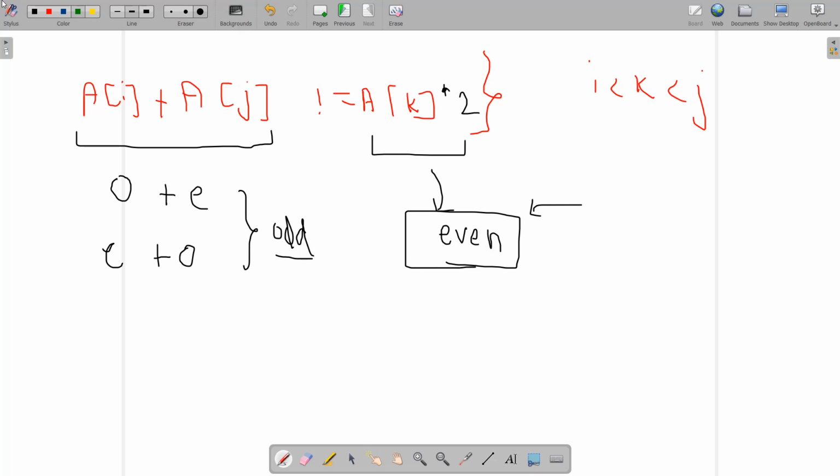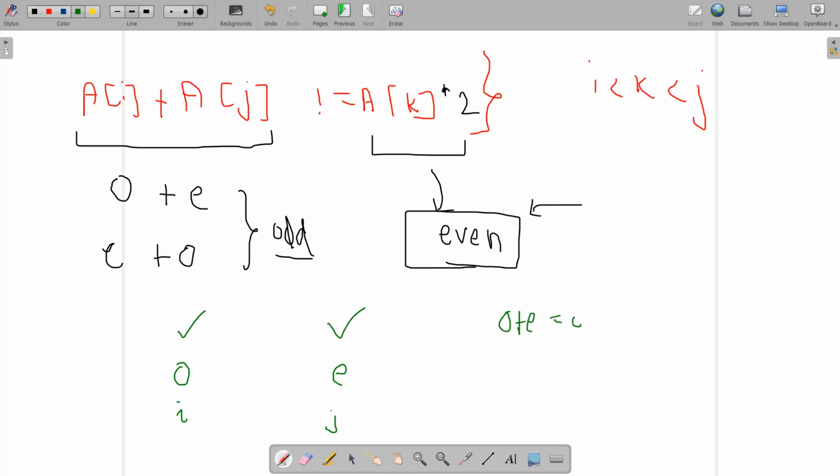Now consider that if I choose one element as an odd element and the other element as an even element, like this is odd and this is even, and this is position i and this is position j, then the resulting element, odd plus even, is always going to be odd, right?